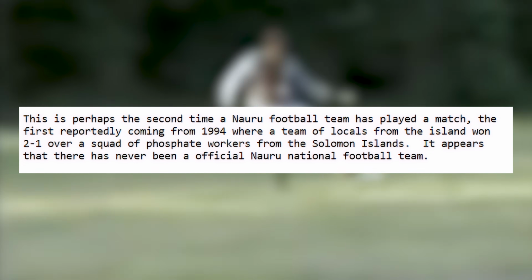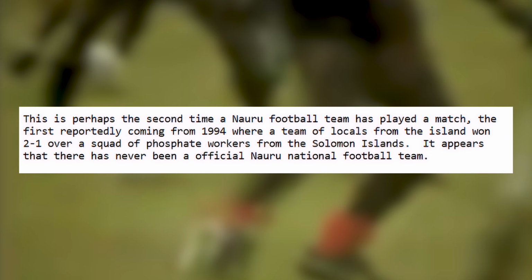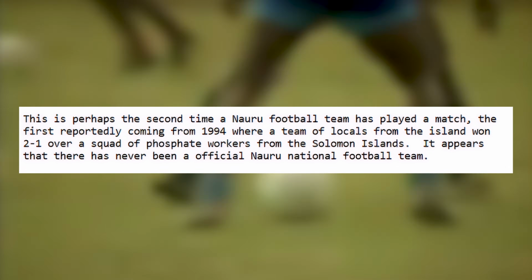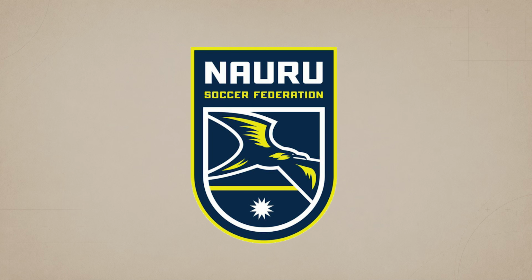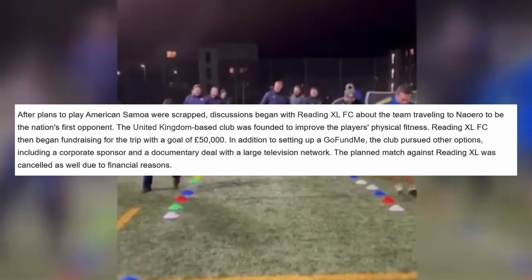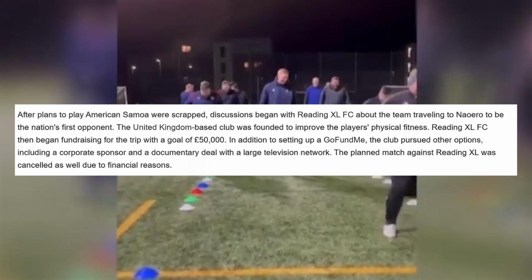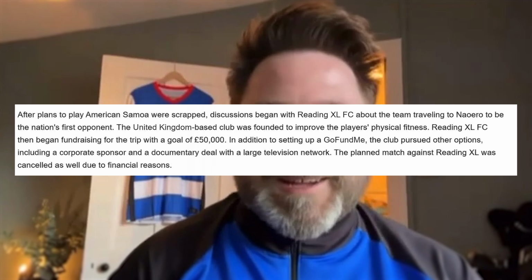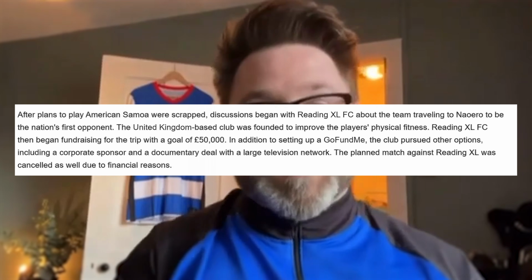Local representative teams have occasionally been assembled. In 1994, one defeated a team of Solomon Islander phosphate workers 2-1, but this was not a full senior international between two national teams. The country's football federation was relaunched in 2023 with the goal of creating its first official national team. Proposed matches against American Samoa and the English amateur side Reading XLFC were later discussed, but neither took place. The Reading match in particular proved too expensive to organize.